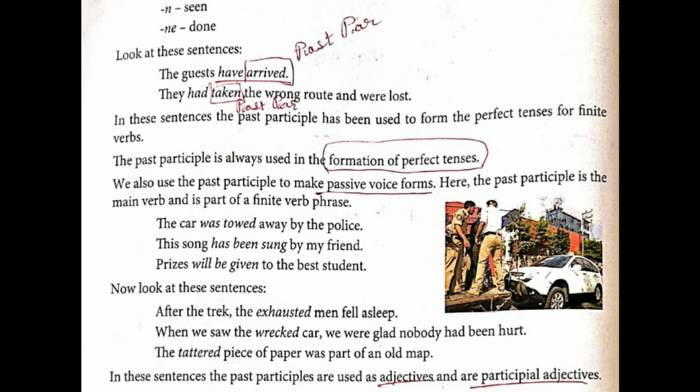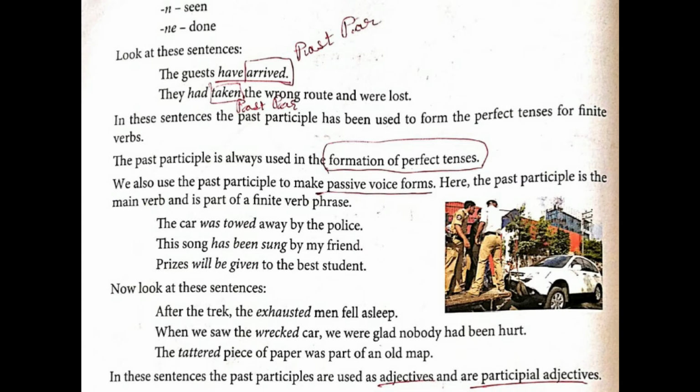So has been sung is what? Is the perfect tense. Has been is finite verb and sung is past participle, that is irregular verb. Next one. Prizes will be given to the best student. In that, given is a past participle, again an irregular verb, and will be is the finite verb.